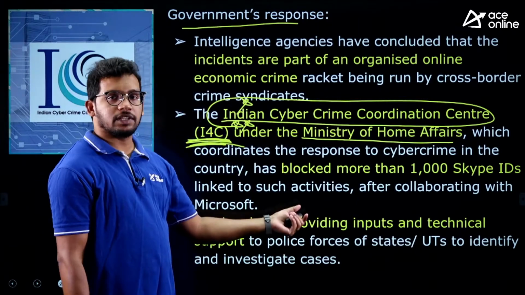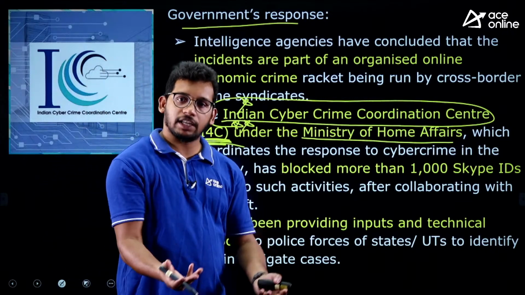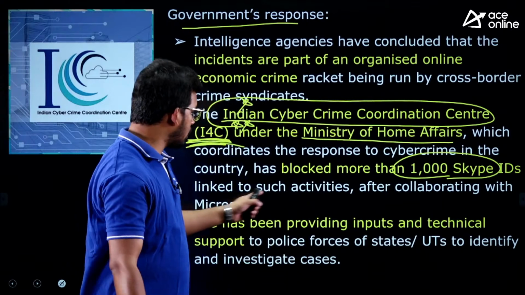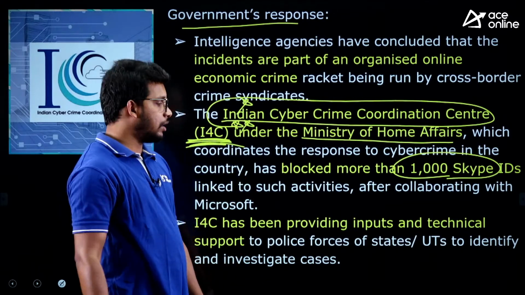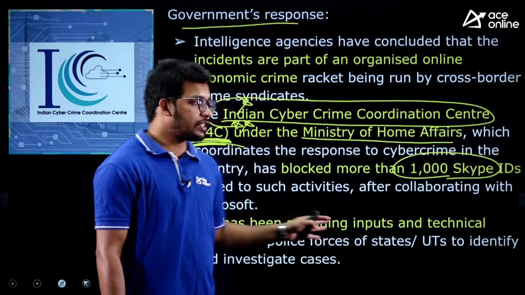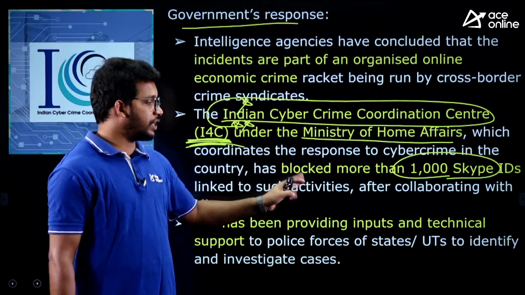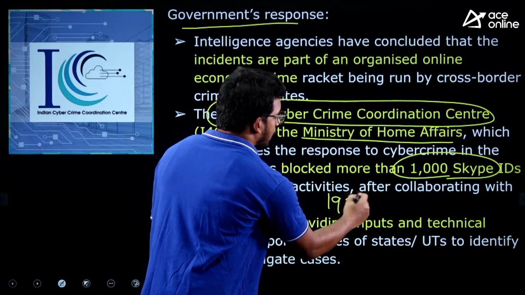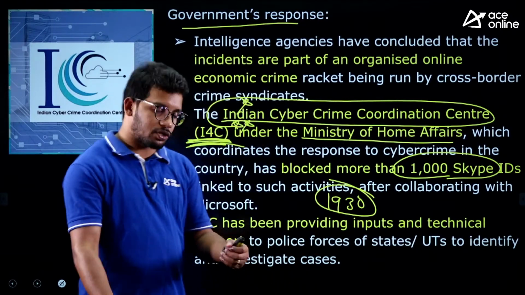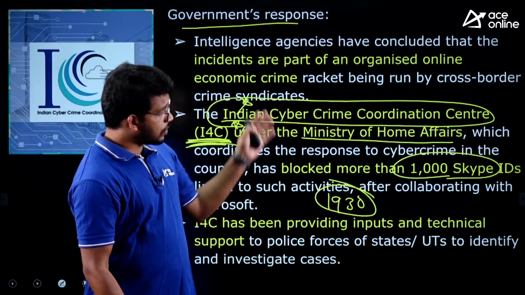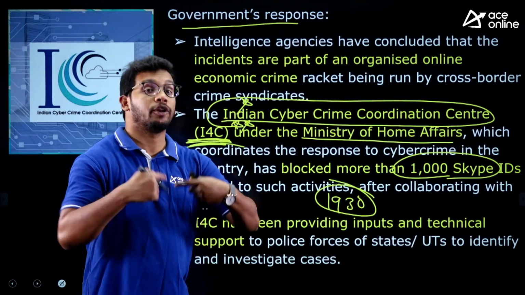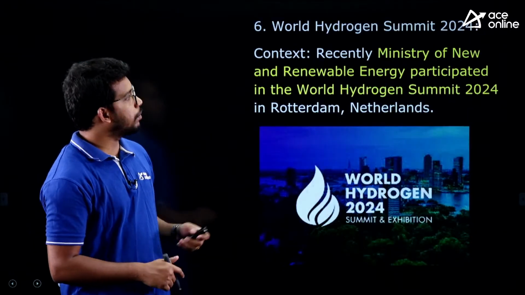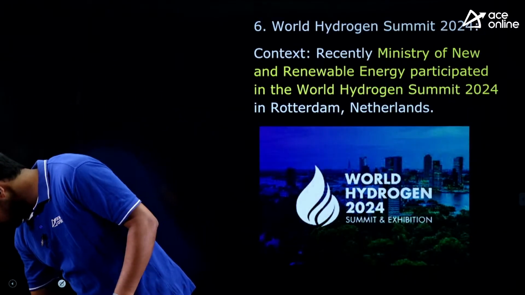The government has given certain guidelines for the people, and around 1,000 Skype IDs are being removed with the help of Microsoft, right? This I4C center is also giving guidelines for the states and all those things. And if you face such a situation, call 1930. This is the number where you can register a cyber fraud. So this is not just about learning for our exam, but for yourself also. This is a very important article, right? So that is about the digital arrest.